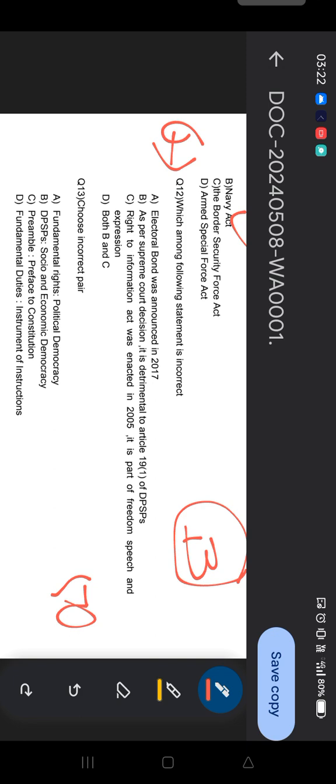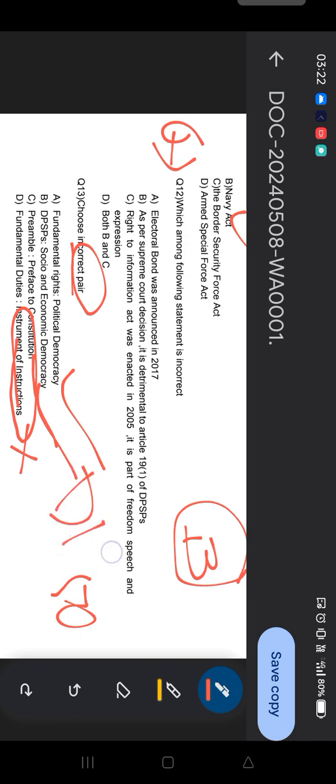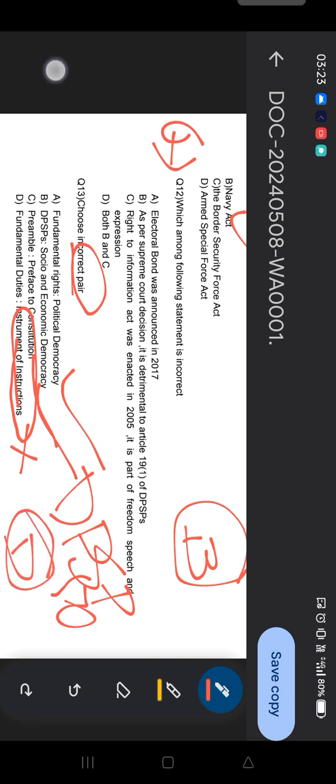And guys, your time is off, so you need to find the incorrect pair here. Fundamental rights, political democracy, correct. Right to vote, okay. And DPSP, socio-economic democracy, we all know, correct. Preamble, preface to the constitution, correct. Fundamental right, instrument of instruction, no. Can anyone tell me what the instrument of instruction is associated with? Who will tell me? It is the DPSP. Don't you think so? So the answer to this question is option D. Question number 13, answer option D.